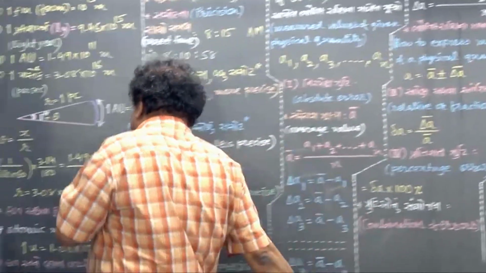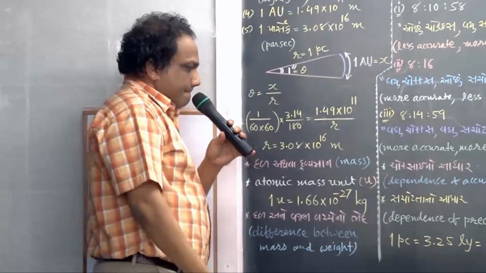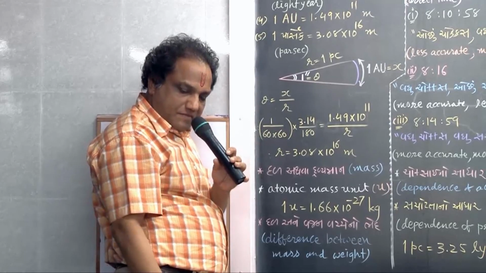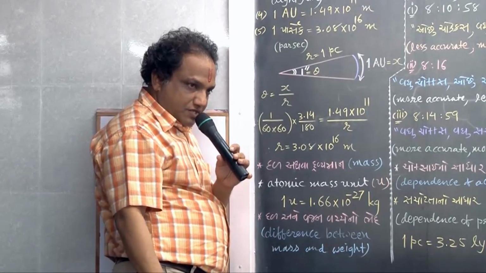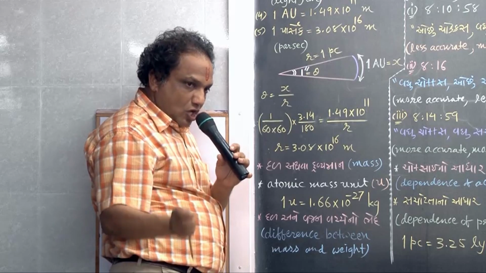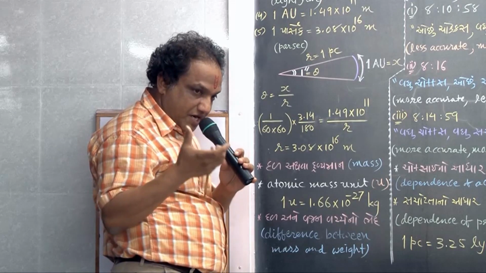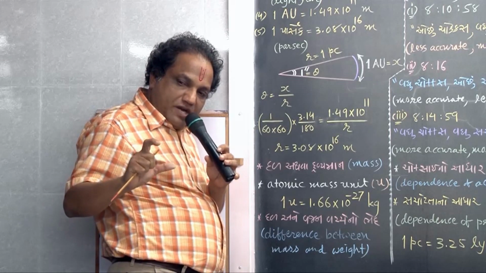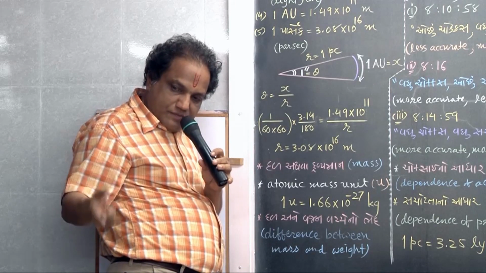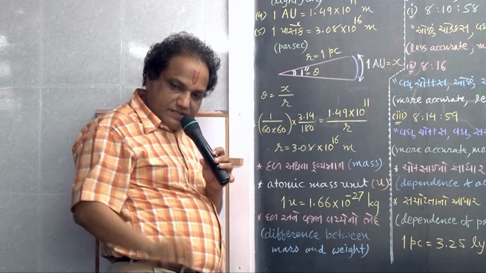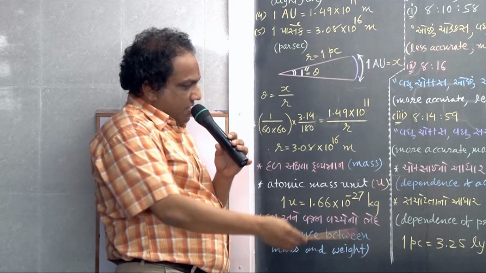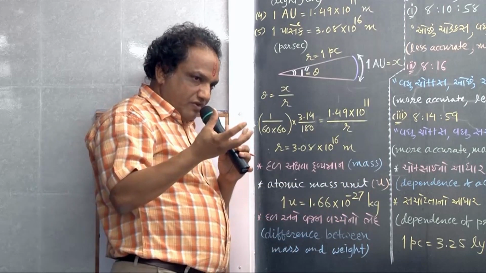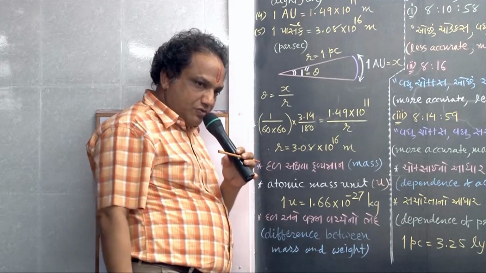Look, we now go for mass. Mass gives us measure of quantity of matter contained in a body. Amount of matter is more, mass is more. Amount of matter is less, mass is less. Fine. How do we measure mass? Normally we measure mass of a given object using physical balance.